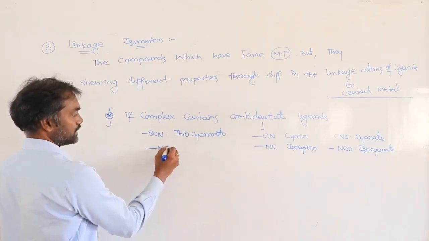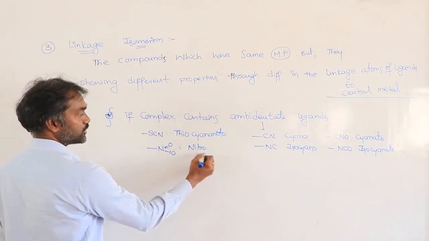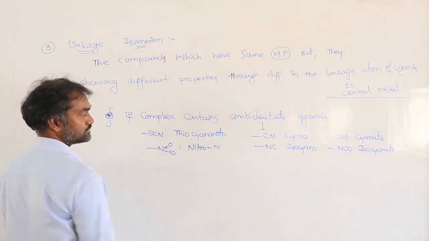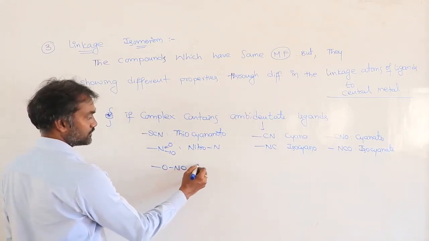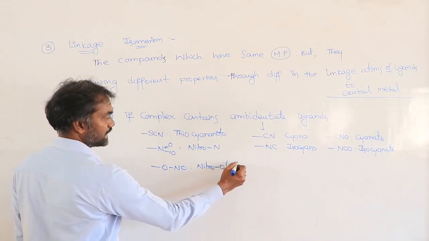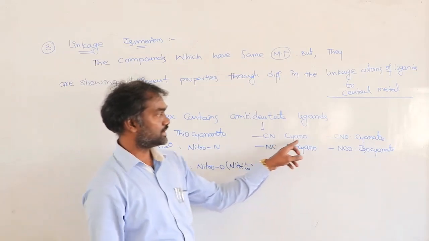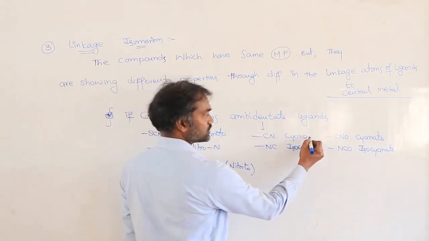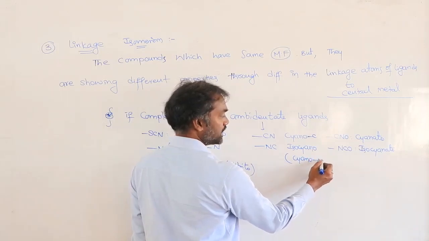Next NO2, nitro N, otherwise ONO, nitro O, otherwise nitrito. So here this is also called as cyano C, this is also called as cyano N.